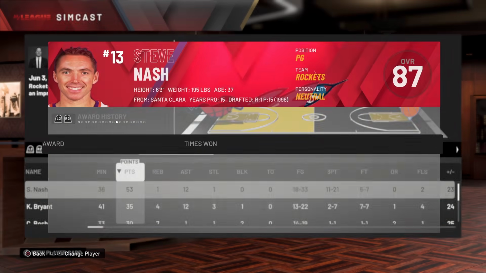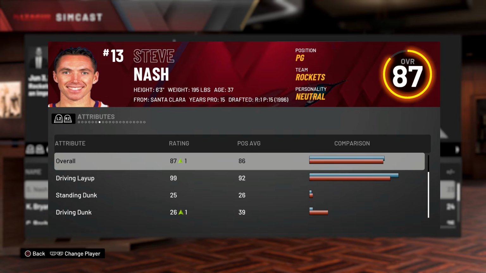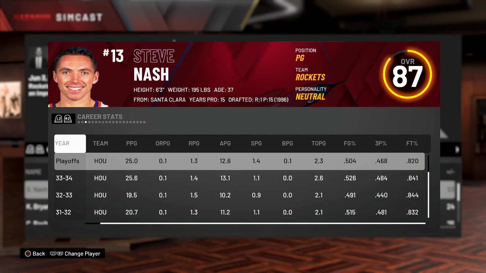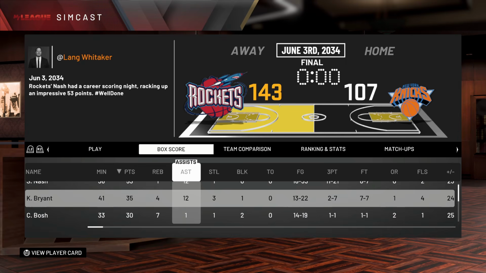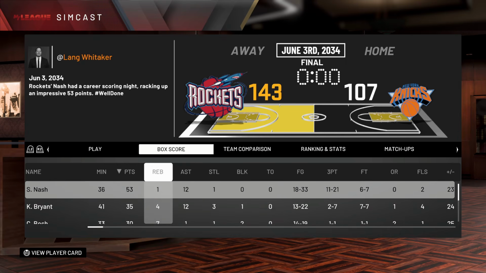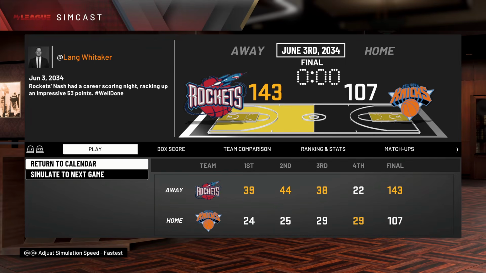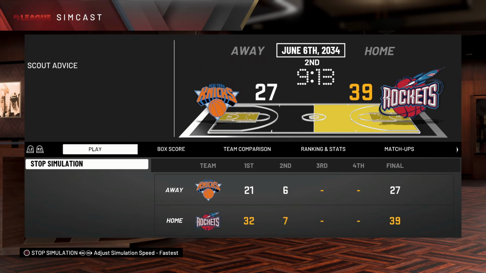No. He did not. He is not that cold-blooded. Steve Nash said, forget all that. I know about my past career. It didn't work. I'm not letting it not work again. 53. Kobe still at 35 and 12. That's an incredible stat. No, Nash said 53 and 12. Kobe moved. Didn't I say something about them teaming up and then they did? That's great. Game 3, who's gonna take the advantage?